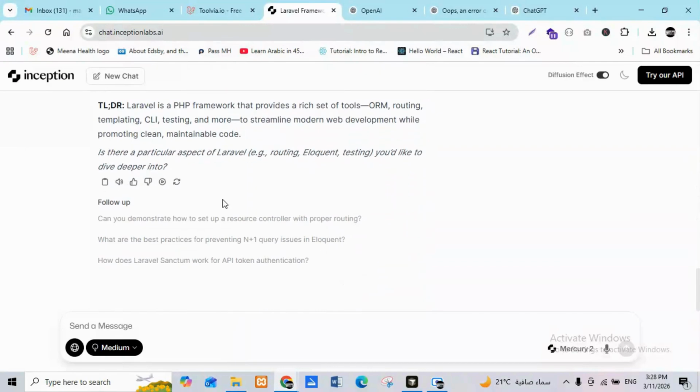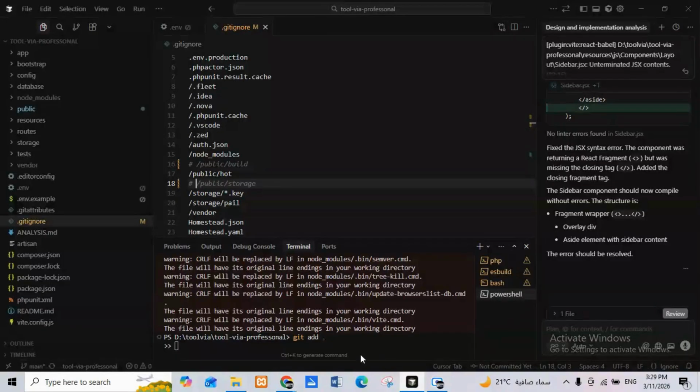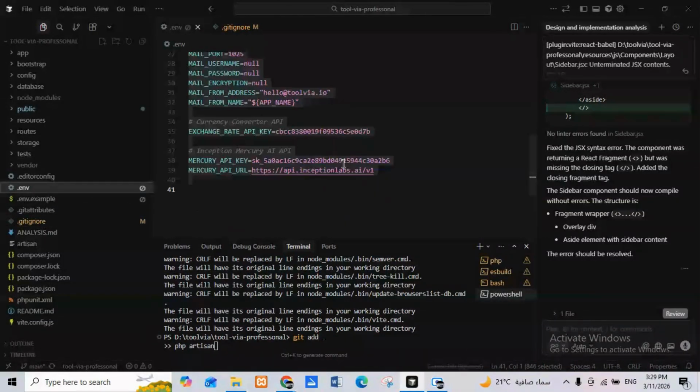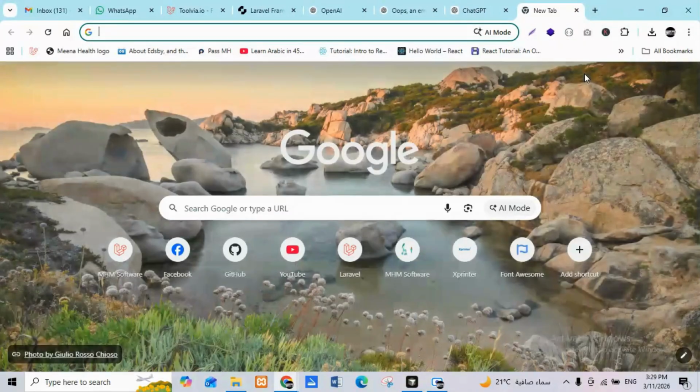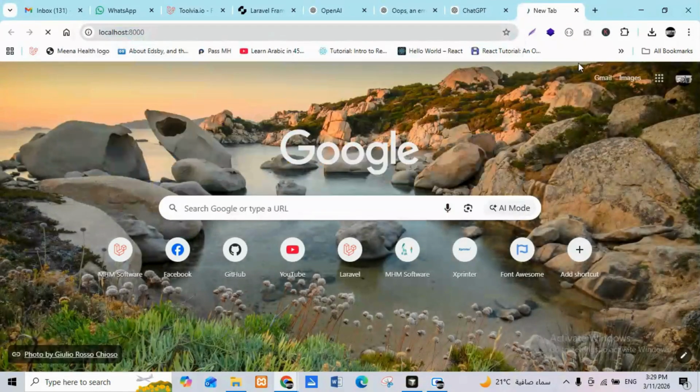Even though the response is good, for example, I developed some tools. So let me show you. With Inception, if you see here, via API, for example, this is my Mercury API, and this is the URL. Let me show you exactly. For example, if I go here, I have a tool, for example, an email generation AI tool.